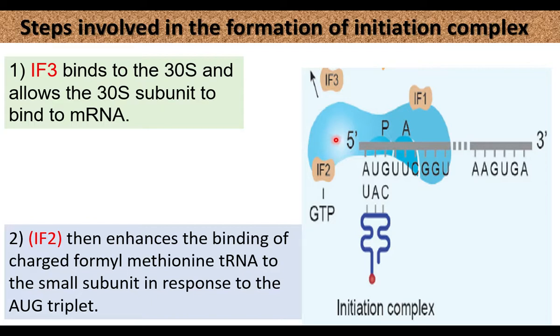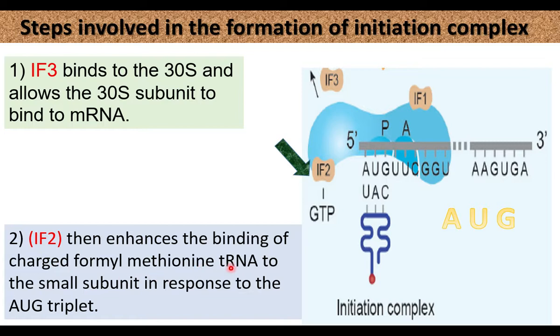This allows the binding of the charged tRNA to the AUG codon, the start codon. When the tRNA finds the AUG start codon, it pairs.